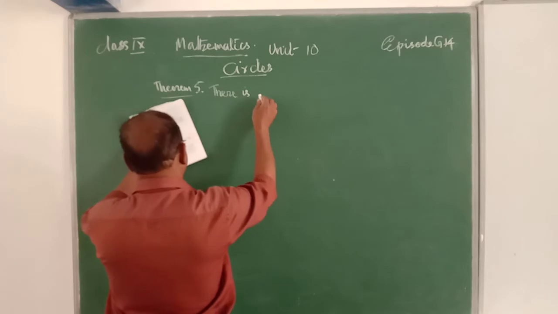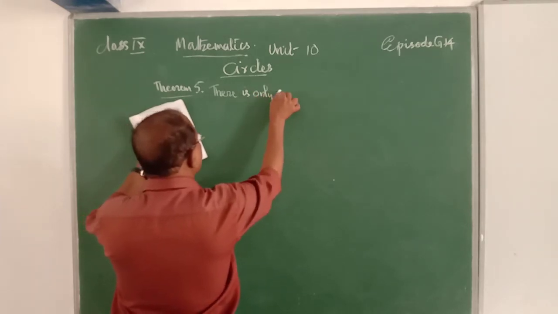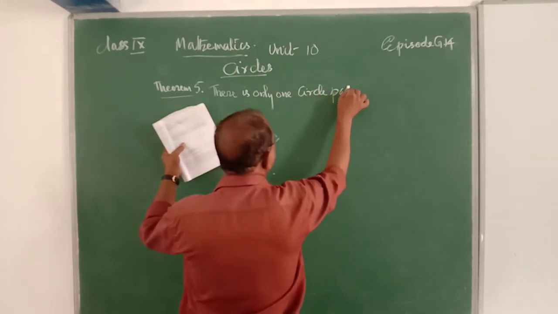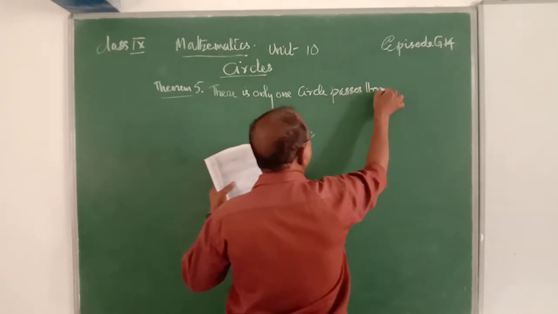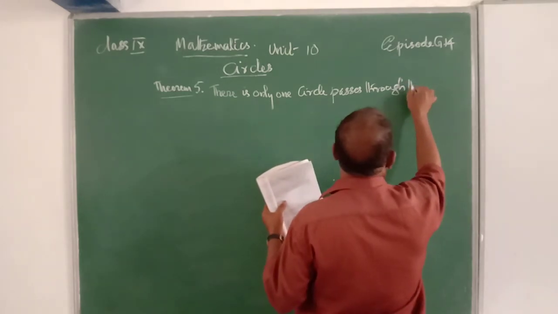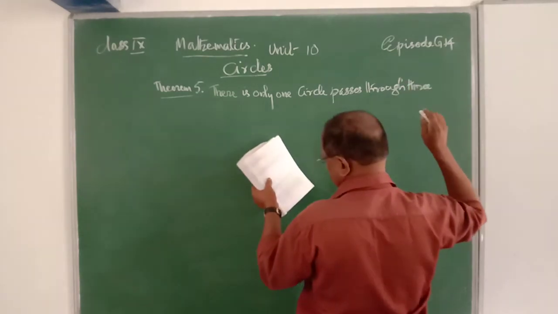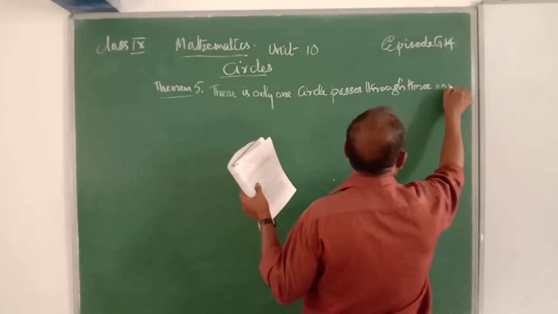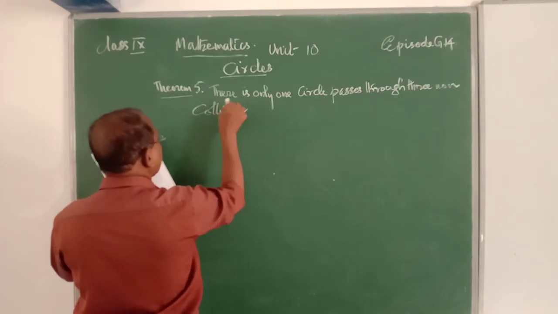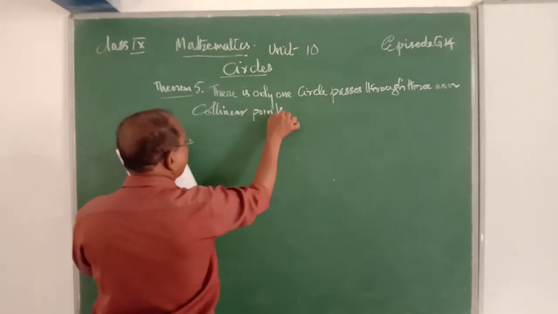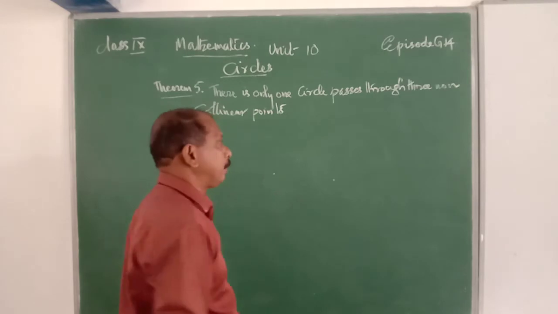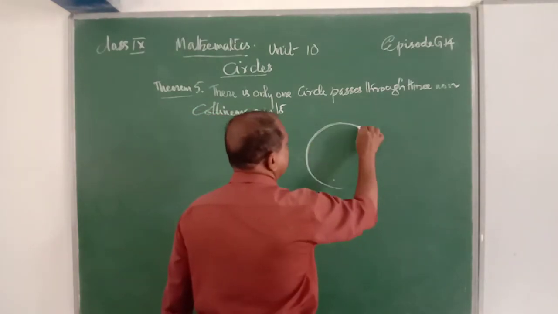There is only one circle that passes through 3 given non-collinear points. Non-collinear points means they are distinct points. There is no proof for this theorem because this is the figure of that theorem.